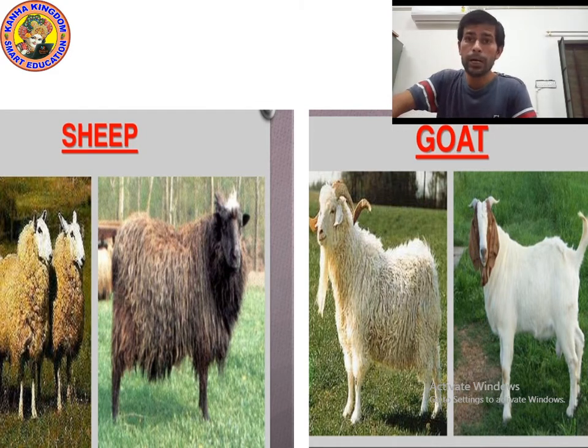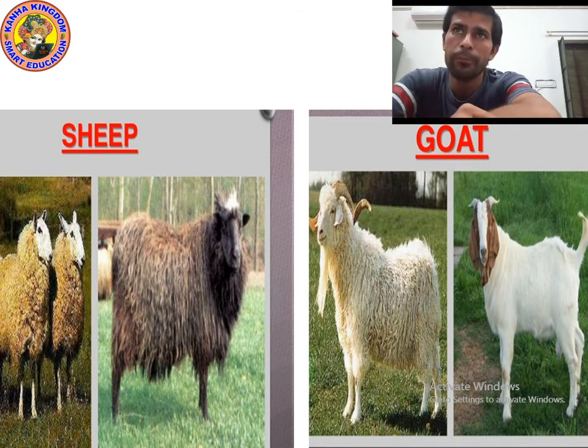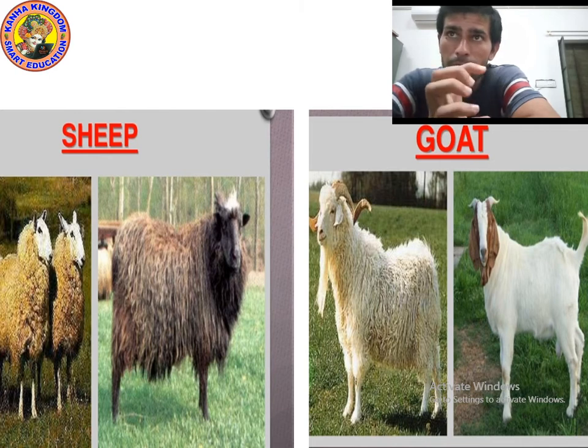And from Angora goat, the wool that we get is used to make mohair. What is mohair? Mohair is a kind of fabric. So now you understood that from sheep and goat we get wool.